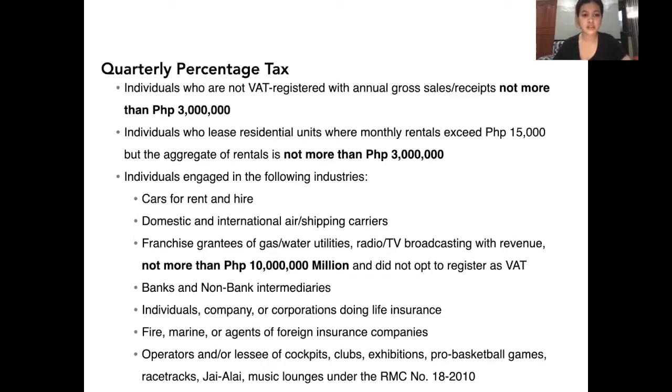Second one is the individuals who lease residential units where monthly rentals exceed 15,000 but the aggregate of rentals is not more than 3 million. Third, individuals engaged in the following industries. We have here the cars for rent and hire under Section 117.